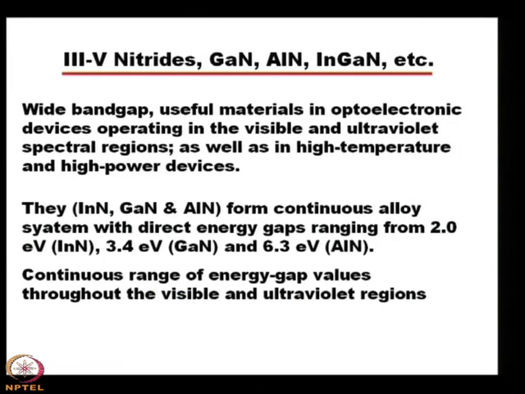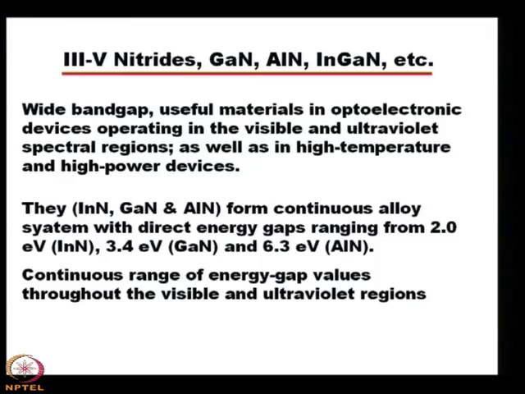Then another important group of semiconductors which we can discuss is the 3-5 nitrides. So, you see that we have already talked about silicon, we have talked about germanium, then we have talked about gallium arsenide, indium phosphide, that means 3-5 arsenide phosphides. Now, we shall discuss the 3-5 nitrides, that means gallium nitride, aluminum nitride, indium nitride, aluminum gallium nitride, both the binary nitrides or the ternary nitrides. So, that we shall discuss now.